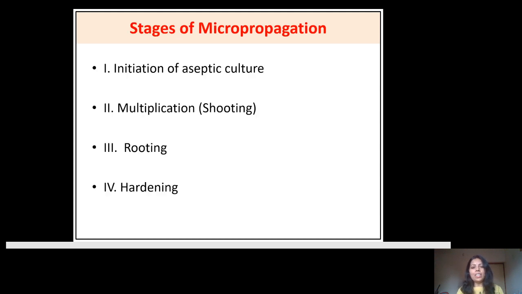Then we see the stages of micropropagation. It is a very well defined process and it has four stages: the initiation of the aseptic culture, multiplication, that is shooting, then rooting of these multiplied shoots, and finally the hardening process of this in vitro developed plant.